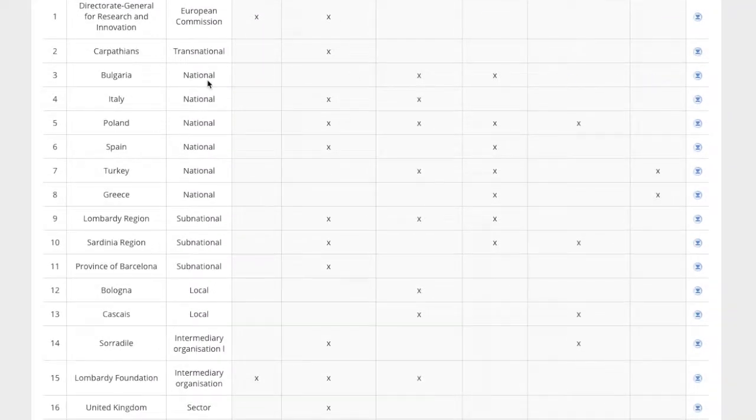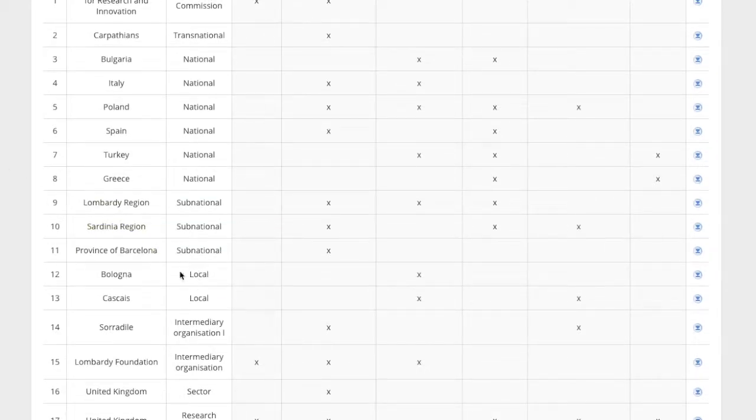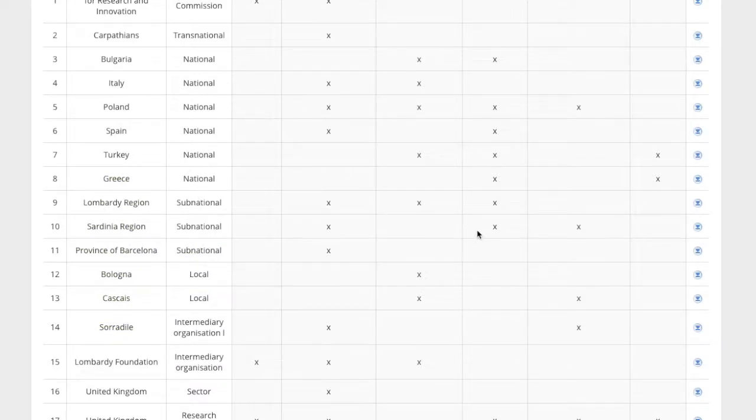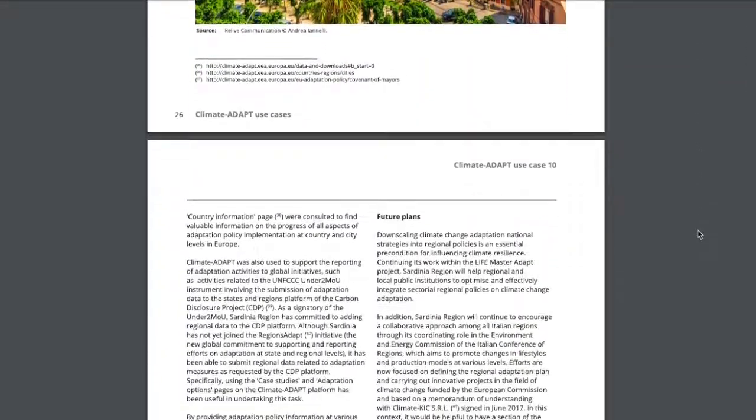For examples of how Climate Adapt has been used to support the planning and implementation of adaptation at the local level, see use cases 9 to 13. By clicking on the download button on the right side of the table, you'll find information on the use case, including the challenge, the approach, and future plans.